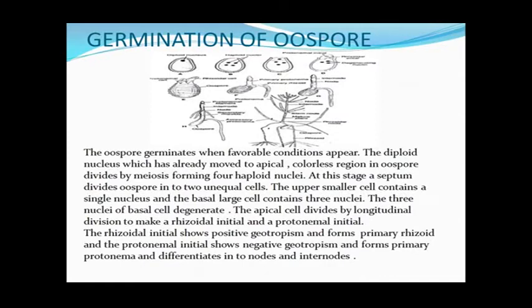Up to that, these remain stagnant, lying in the bottom of the water body, where the water is less at this time, and these are the unfavorable conditions when in the pond or pool the water is less. So after the favorable conditions appear, the diploid nucleus at this stage, or before that, moves to the upper part, or the apical part, of the oospore.